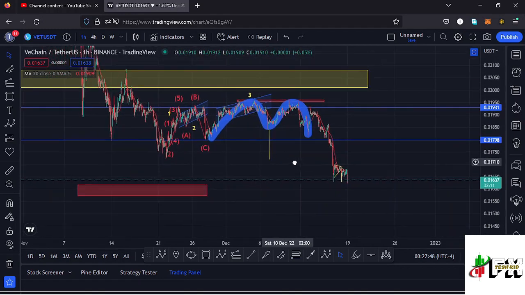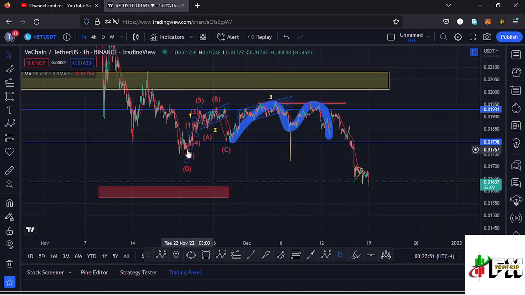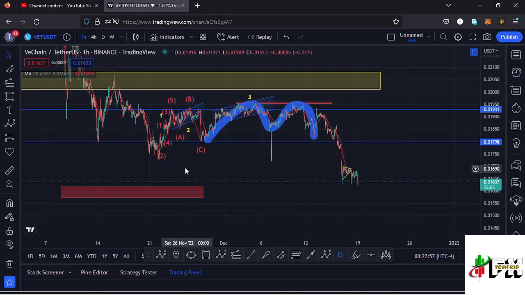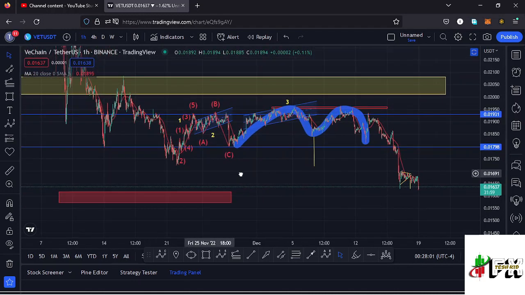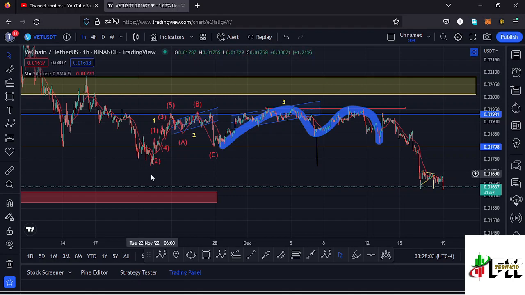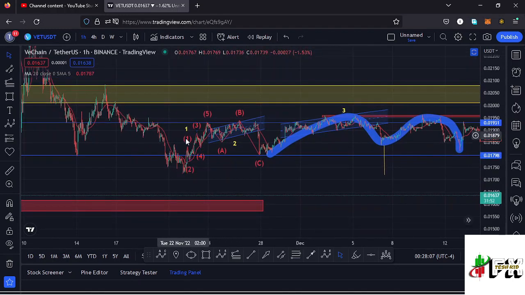Here on the 1 hour chart, initially we had our low at around the $0.17 mark, and after seeing our low at around the $0.017 mark, we had started seeing a very nice bounce to the upside in a movement that had been obeying the Elliott wave structures, where you can see I have these Elliott wave structures right here, which are fractal waves completing the formation of that higher Elliott wave count 2.